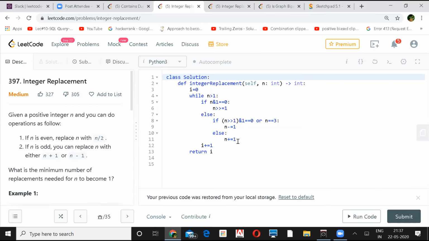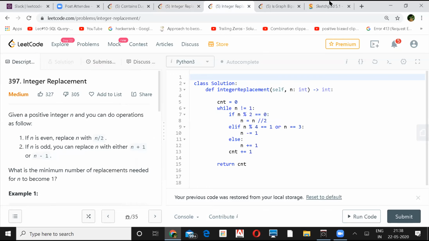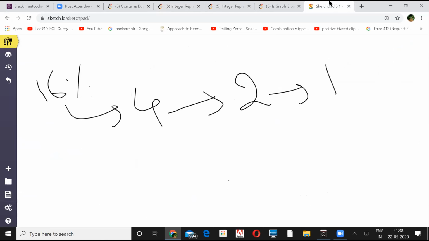Okay. It's just checking if it is even, then you do a right shift, that is, divide the number by 2. Else you check, you have only 4 possible cases, right? When you divide a number by 4, what will happen? If a number is divisible by 4, then at least 2 times you can divide it by 2. It can be more than that. If you take 16 and divide by 4, you'll boil down to 4. Again, 4 by 2 you'll have 2, and 2 by 2, 1. So at least 2 times definitely you will divide that number.